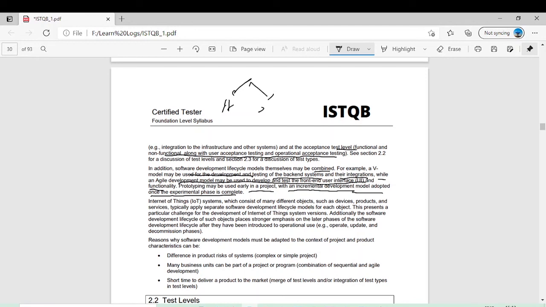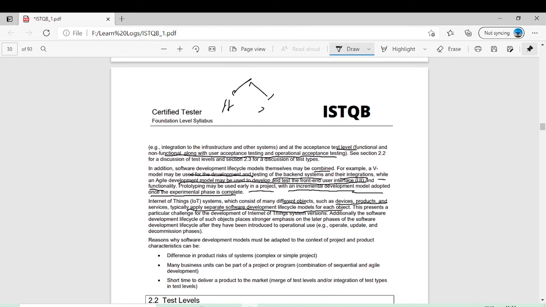Internet of Things, for example, is a system which consists of many different objects such as devices, products, services, and typically applies a separate software development lifecycle model for each object. Those of you who are already familiar with IoT, this is an era of IoT. In IoT, you are connecting everything with the internet, and you need some Bluetooth technology, and there are different devices, different products. So maybe you have a vast project, and based on that you need different software development lifecycle models. So it is an example of how you combine different models.